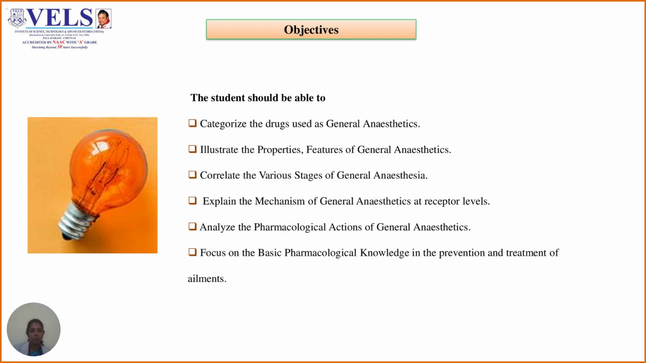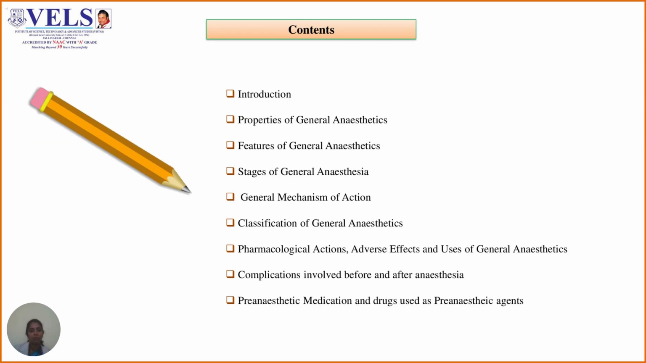After completion of this chapter, the student should be able to categorize the drugs used as general anesthetics, illustrate the properties and features of general anesthetics, correlate the various stages of general anesthesia, explain the mechanism of general anesthetics at receptor levels, analyze the pharmacological actions of the general anesthetics, and focus on the basic pharmacological knowledge in prevention and treatment of the ailments.